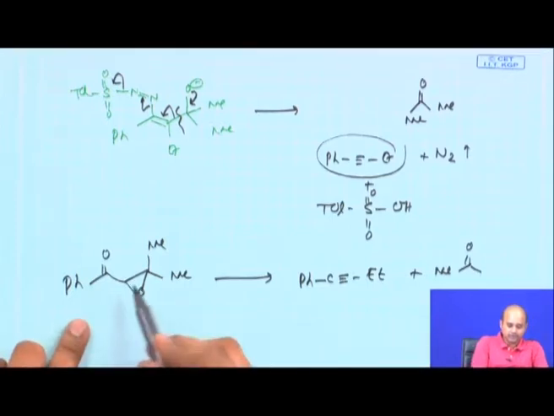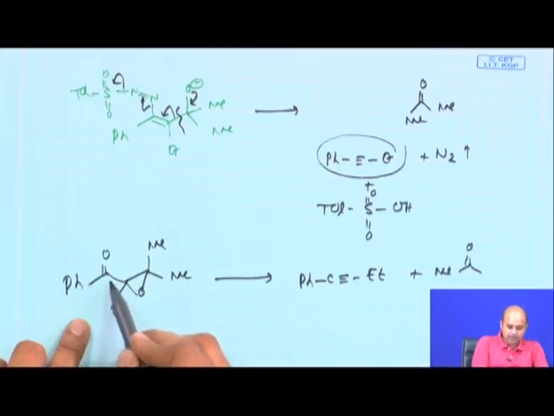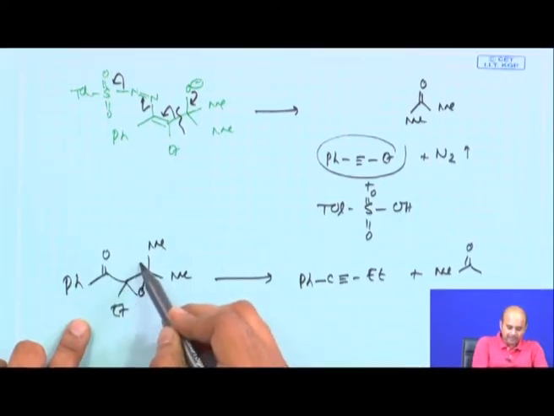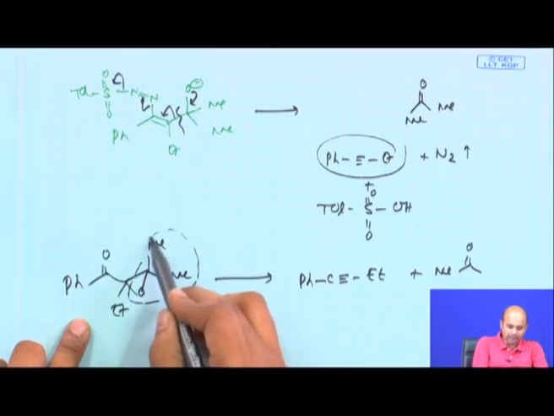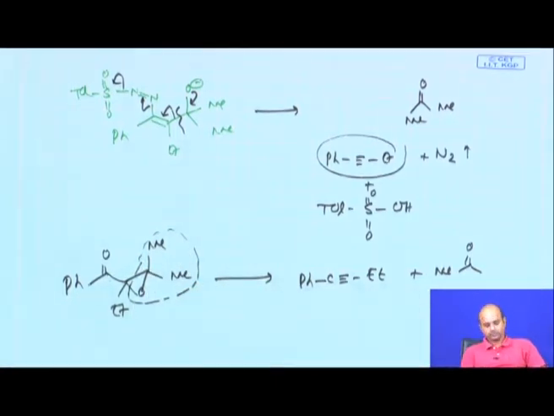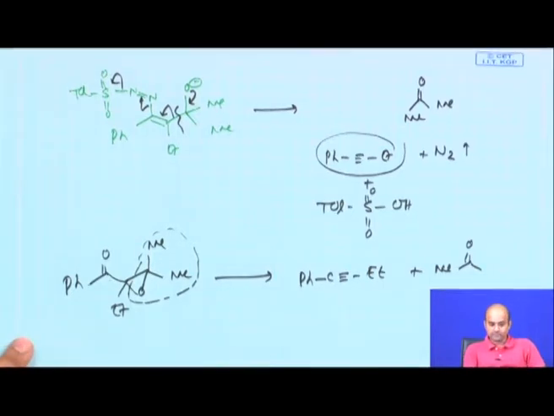So, you get PhC≡CEt, a triple bond here, and this entire part is fragmented out as acetone. So, this was the main reaction.